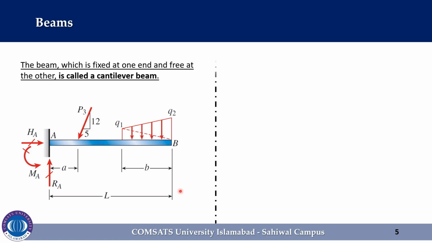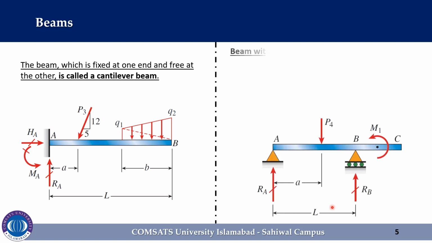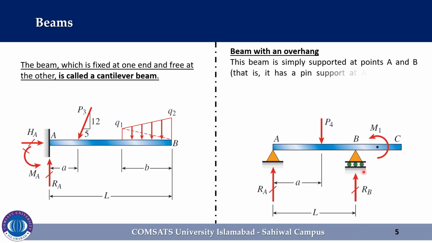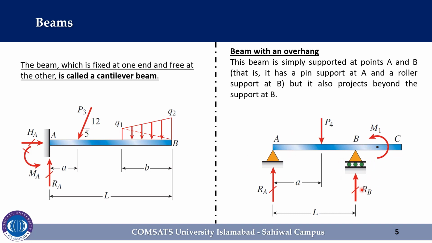However, the third example in the figure is a beam with an overhang. The beam is simply supported at points A and B. That is, it has a pin support at A and a roller support at point B. But it also projects beyond the support at point B. The overhanging segment BC is similar to a cantilever beam except that the beam axis may rotate at point B.